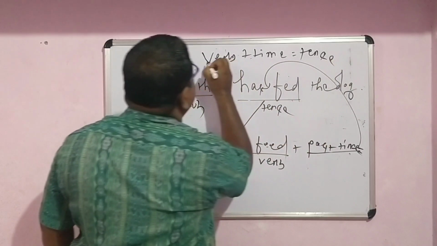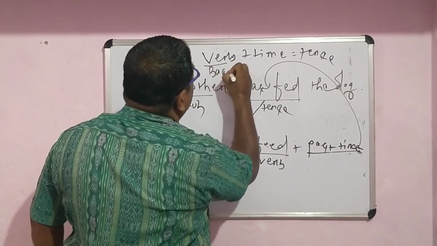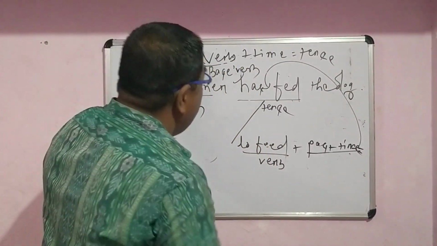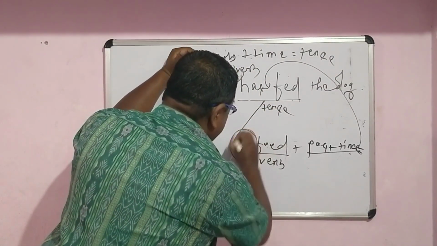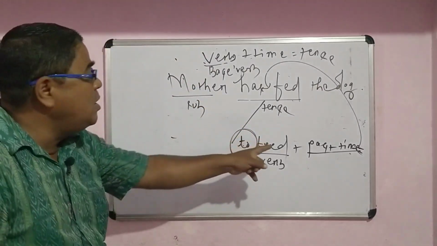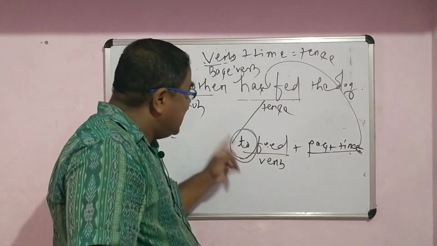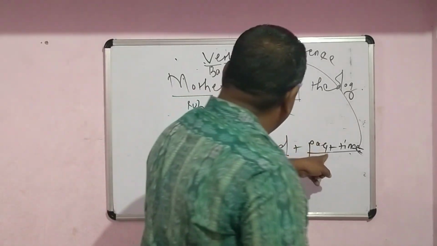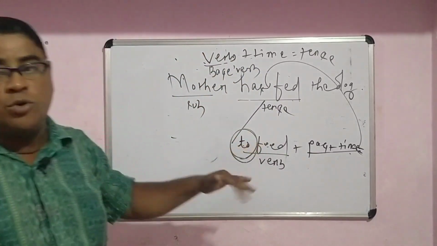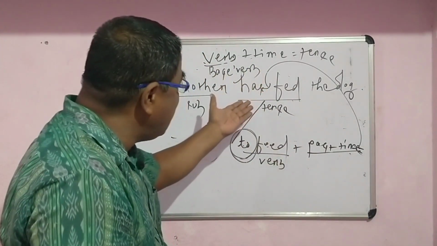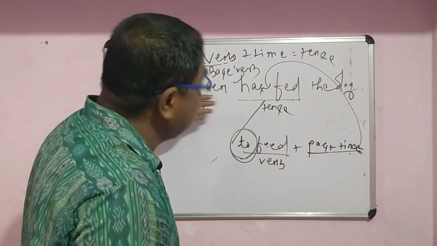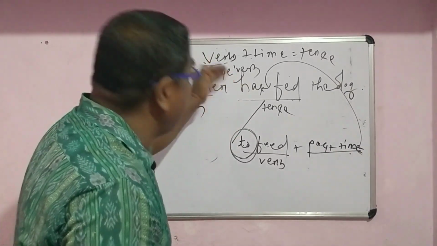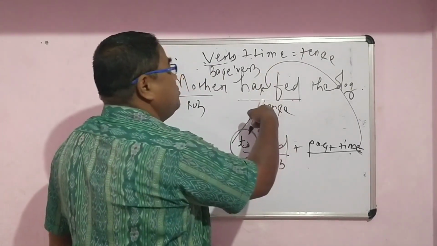And this particular verb is called the base verb or a root verb. In your tense, you first go to your base verb, and every base verb in English begins with to. So when the base verb comes with the to, that is called the to plus verb, or the to infinitive. To infinitive plus time is equal to tense. It could be any time. It could be present time, past time or future time. That depends on whether the action is going on, or whether the action is going to be done, or whether the action is already over. So verb plus time is equal to tense.